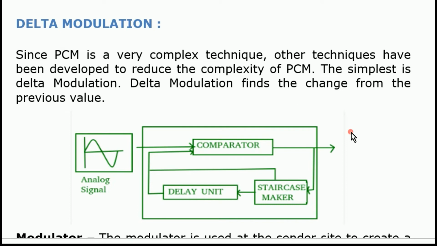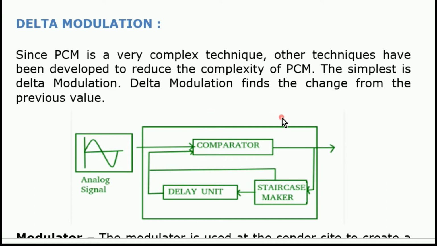Next is delta modulation. PCM is a very complex technique, so other techniques have been developed to reduce the complexity of pulse code modulation. The technique developed to reduce the complexity in PCM, which may be a multiple choice question, is delta modulation. The simplest is delta modulation. It finds the change from the previous value.